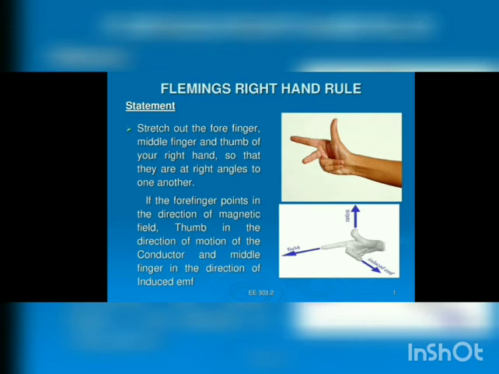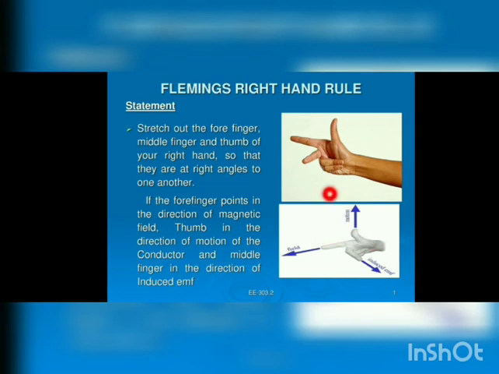Then if the forefinger points in the direction of magnetic field, and the thumb in the direction of motion of conductor, then the middle finger will give you the direction of induced EMF. So here the 3 fingers represent different physical quantities.